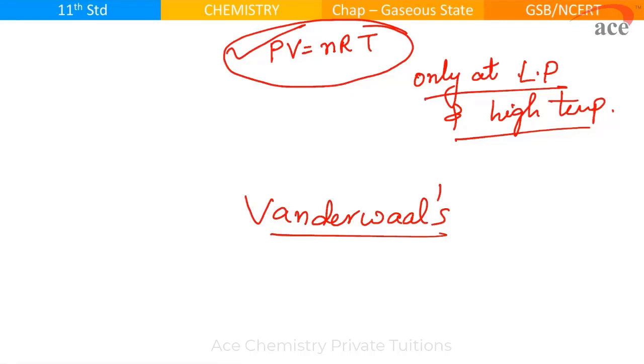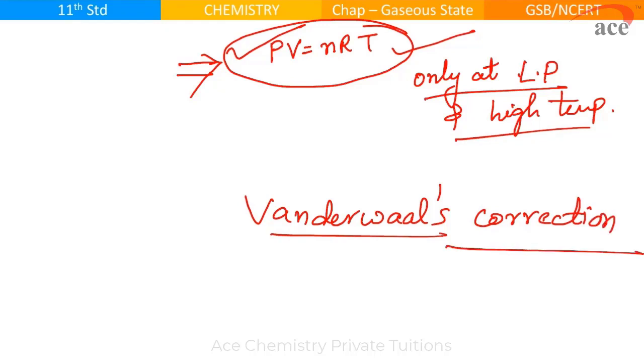I repeat, we have mostly real gases, and real gases follow the ideal gas equation only for a given pressure and temperature. So we need to make certain changes in the ideal gas equation which can be valid for all the gases, and these changes are called Van der Waals correction. So let's see what they can ask in exam.